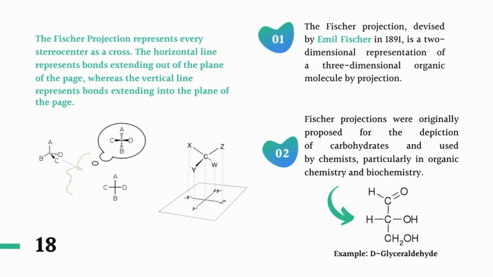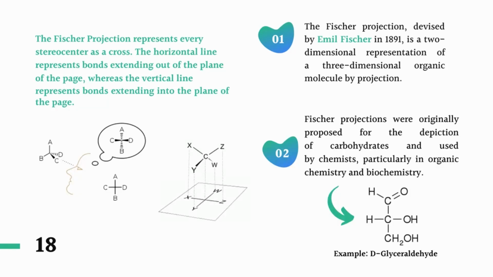So the horizontal line represents the bonds extending out of the plane. The bonds which are out of the plane will be represented on a horizontal line, and the bonds which are along the plane of the page on a vertical line. The Fisher projection, devised by Emil Fisher in 1891, is a two-dimensional representation of a three-dimensional organic molecule by projection.